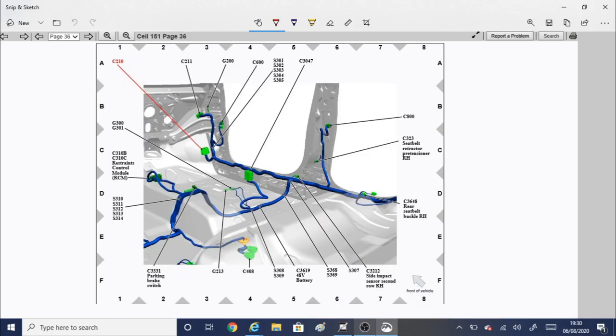Right, so I've pulled up the wiring plug location. As you can see, here we go, C210, and it's on the right hand side, so it's on the driver's side for us in the UK, and it looks as though it's in the kick panel area. So what I need to do is just take off the kick panel, access the multi-plug, and let's see if we can find any problems.